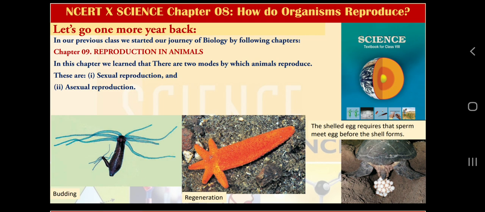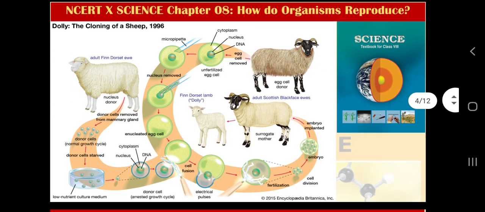Now again I am troubling you by taking you 1 more year back in class 7th, but before that I want to bring your attention to one thing. In class 8th you have a box or a brief idea about cloning, and there we discussed the sheep which was cloned in 1996 and is called Dolly.